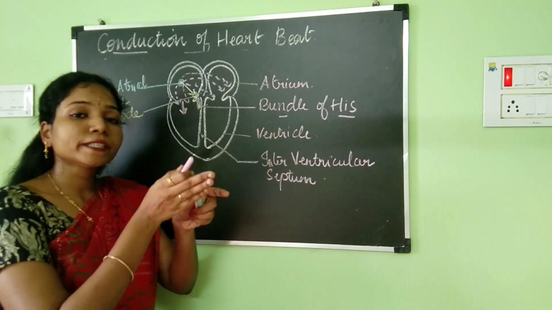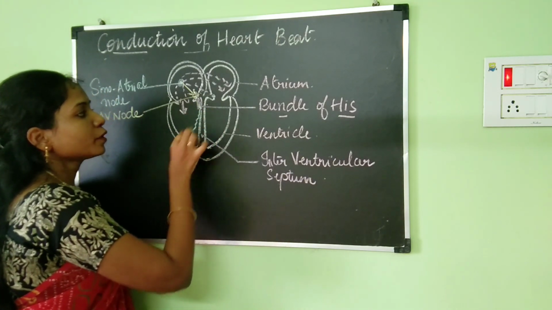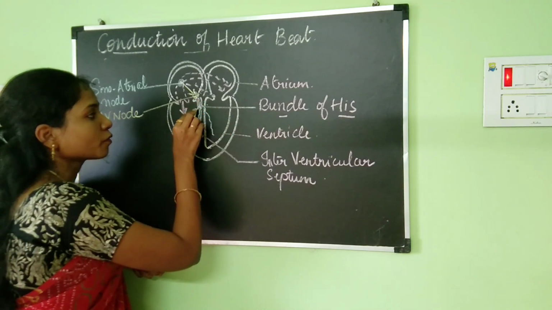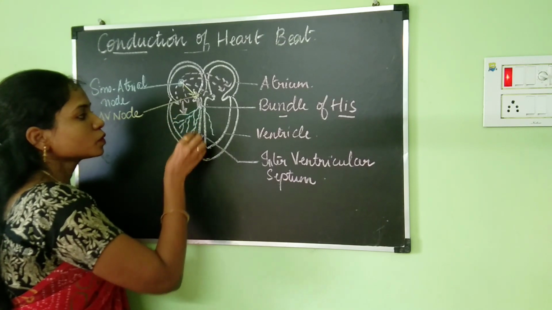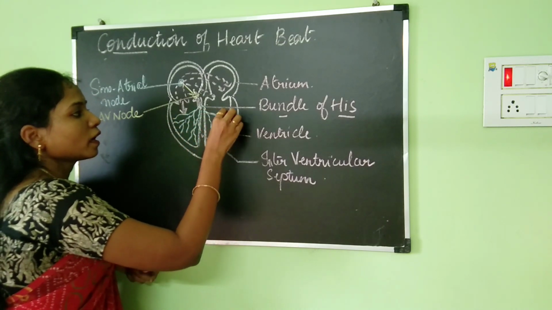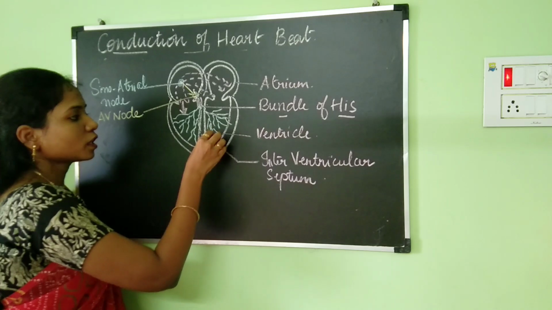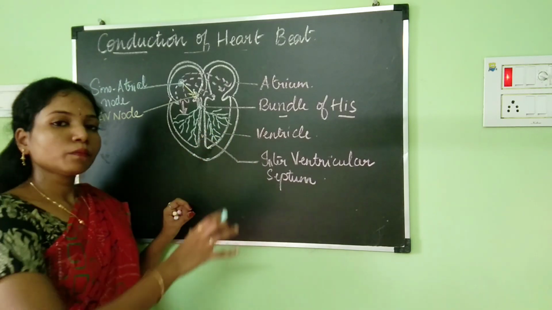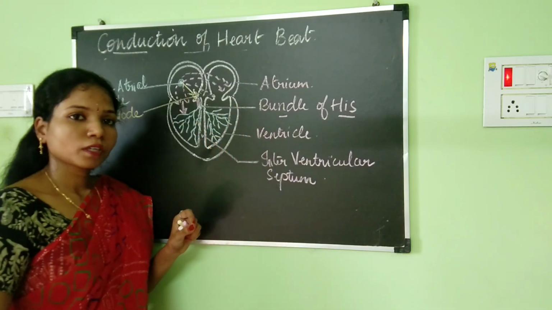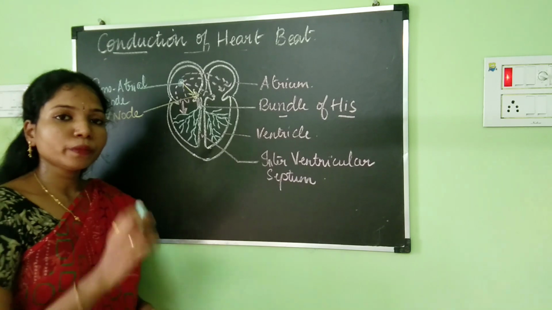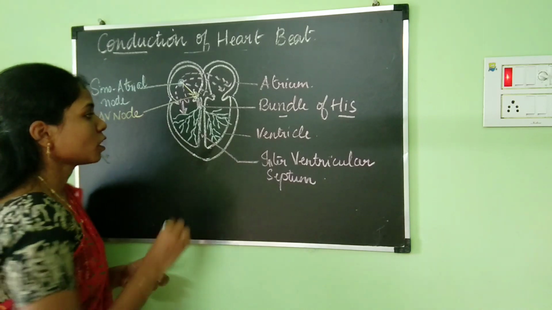The bundle of His will divide into two divisions. From the bundle of His, fine branches will arise. The bundle of His will further branch out and develop into many fine branches. These fine branches of the bundle of His enter into the entire ventricle. And these branches which come from the bundle of His are called the Purkinje fibers.